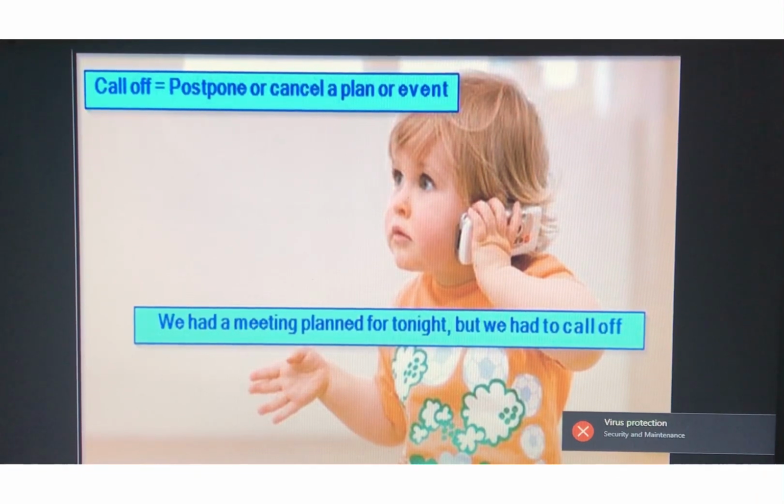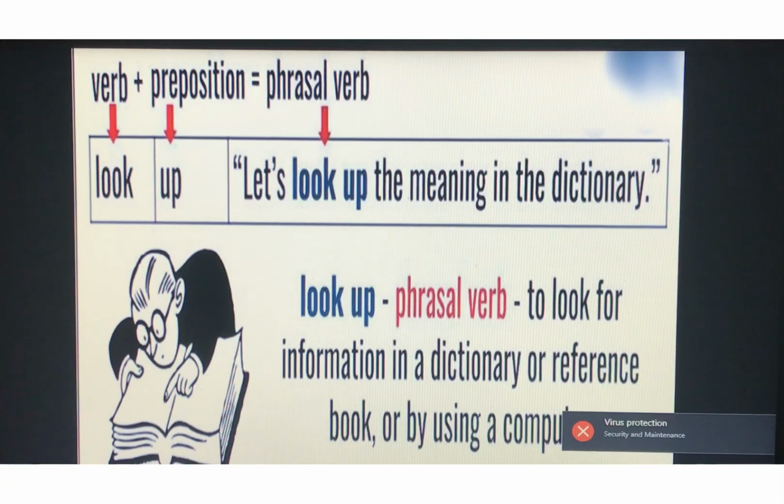Fine. Third one is look up. Look is verb, up is preposition. So it is a verb plus preposition combination. Look up means to search meaning of something in the dictionary. Let's look up the meaning in the dictionary means let's search the meaning of this particular word in the dictionary. Look up is a phrasal verb. The meaning is to look for information in a dictionary or book or by using computer.